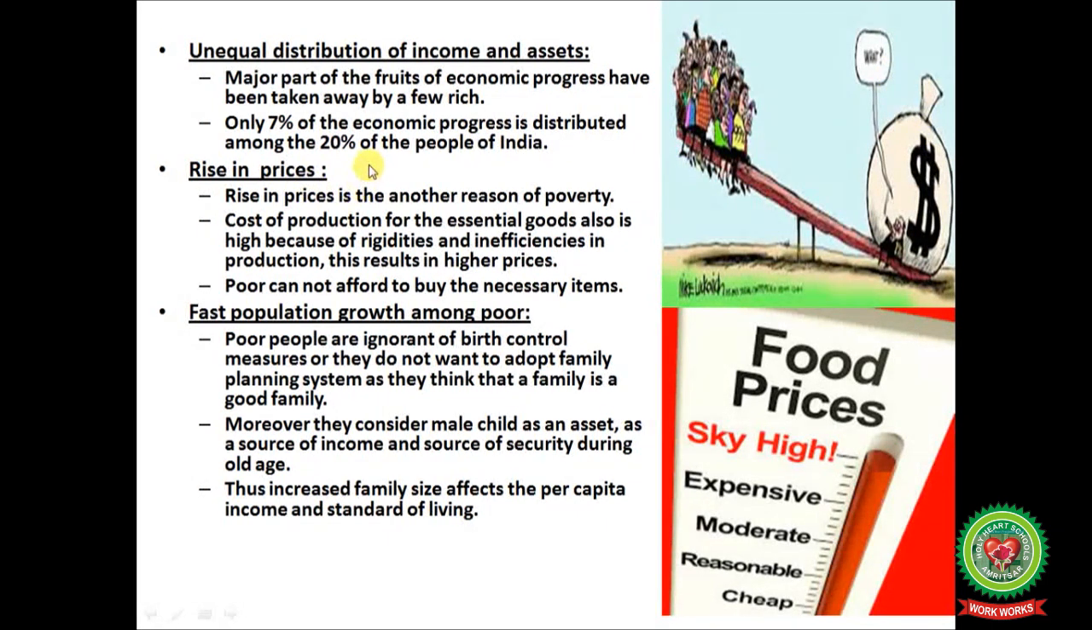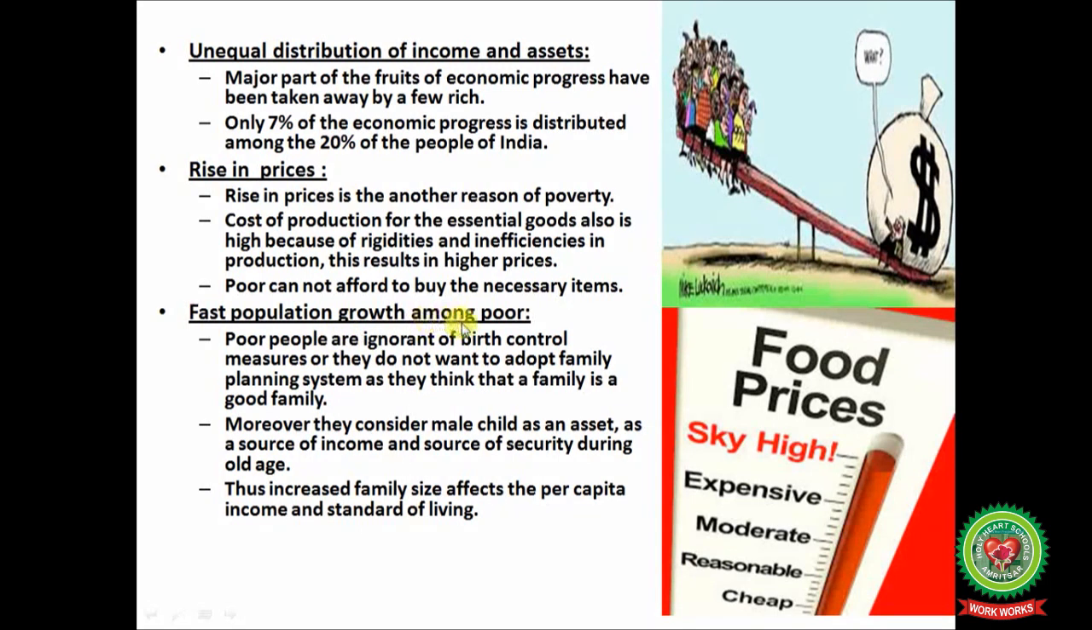Rise in the prices. Rise in the prices is another reason of poverty. Cost of production for the essential goods also is high because of rigidities and inefficiencies in production. This results in higher prices. Rigidities means when the labor are reluctant to move from one place to another place for jobs. And inefficiency means when the resources are not properly utilized. Poor cannot afford to buy the necessary items.